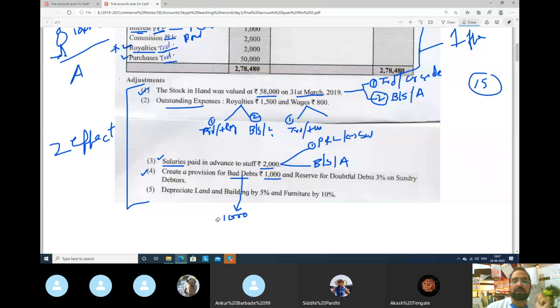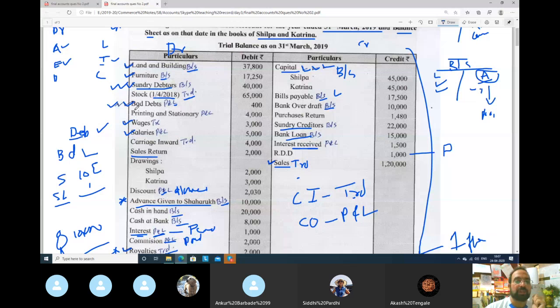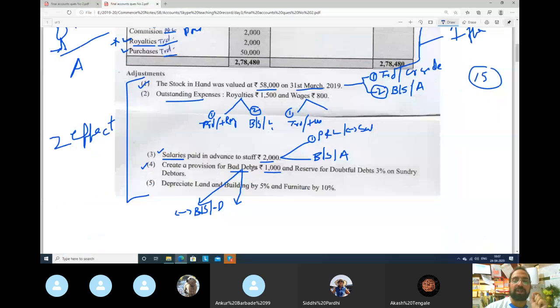And one moment, we will show two effects. First effect will be debtors, the money that was to come to you. Debtors means asset, so in the balance sheet you will deduct from debtors. That will be one thing. And second thing, your RDD, reserve for doubtful debts, if you remember, I will show you here, bad debts, sorry, this bad debts you have taken. So already 400 rupees bad debts is already there. Now 1000 more bad debts is there. You know, create a provision for bad debts, more 1000 rupees provision. So in profit and loss account, more 1000 is there, so we will add. Already 400 is there, now more 1000, so we will add where, bad debts.